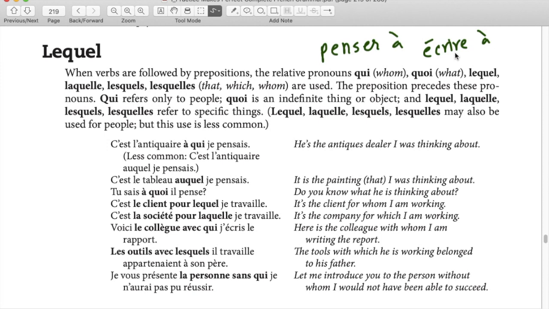For example, j'écris une lettre. I'm writing a letter. J'écris à Rohit. I'm writing to Rohit. Je pense beaucoup. I think a lot. Je pense beaucoup à toi. I think a lot about you.